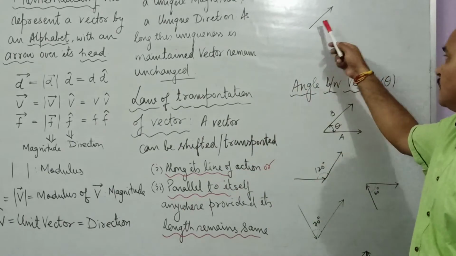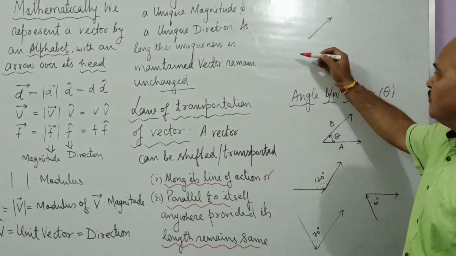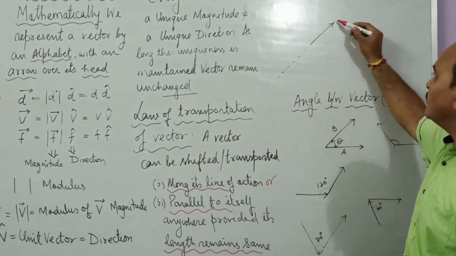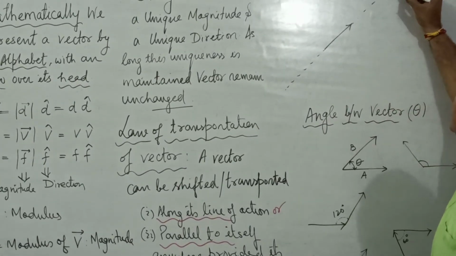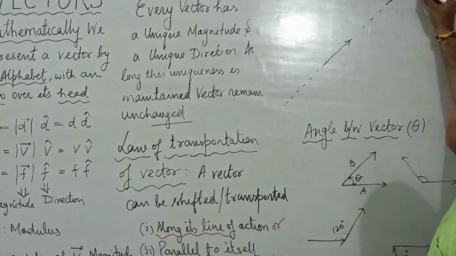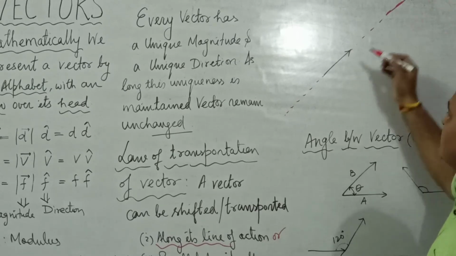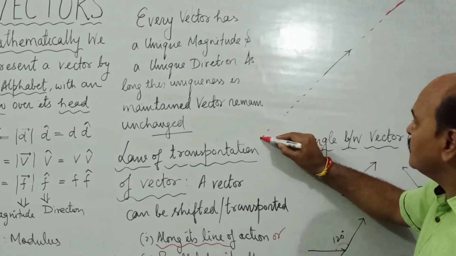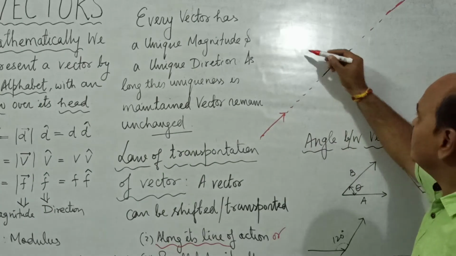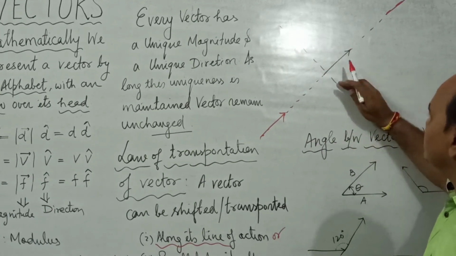Suppose this is a vector here. This vector can be shifted anywhere. We can shift it, say, along its line of action anywhere in this direction, or we can shift it backward also. Make it here. This vector can be shifted anywhere. This vector is like this.